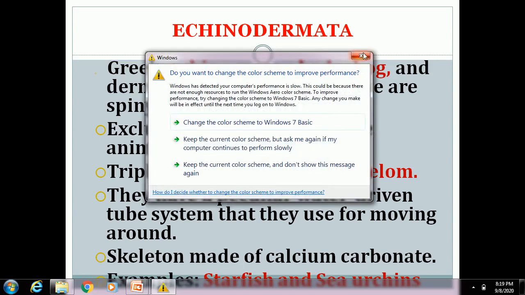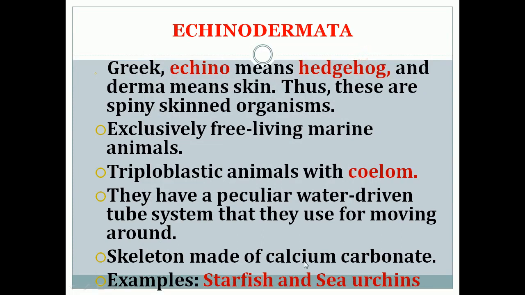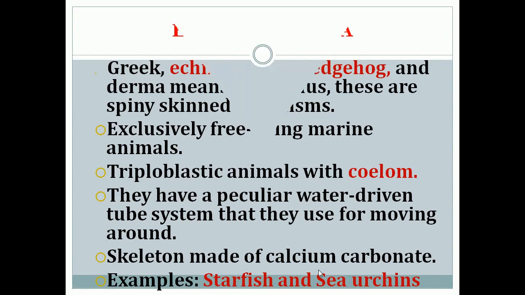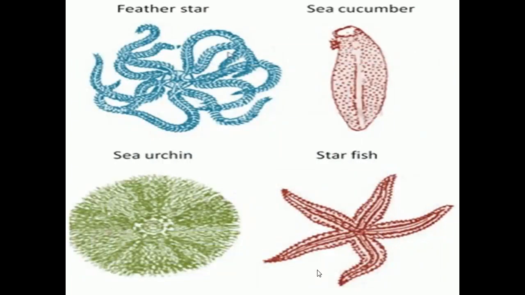Then the skeleton is made of calcium carbonate. Examples for Echinodermata are starfish, sea urchins. In this picture you can see some more examples: weather star, then sea cucumber, sea urchin, starfish.